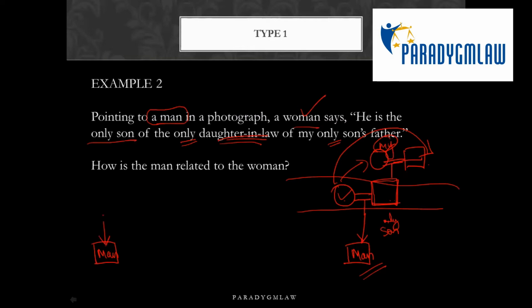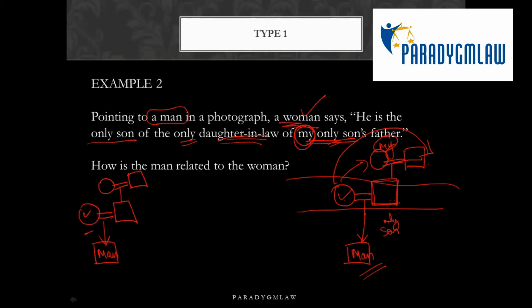of the only daughter-in-law. So for now, let's say there's this daughter-in-law and there's the son. And she's the only daughter-in-law. That means this son, whose parents are here, they probably have an only son, if it's the only daughter-in-law, which is given here, only son. Now let's look at who my is.